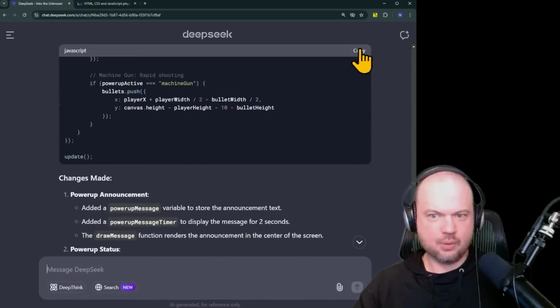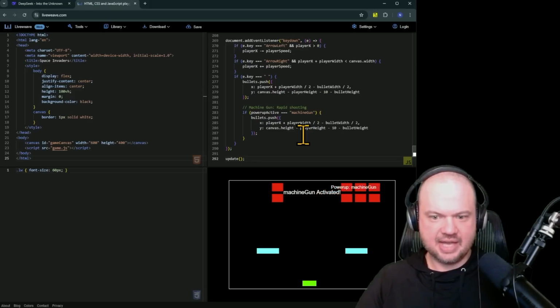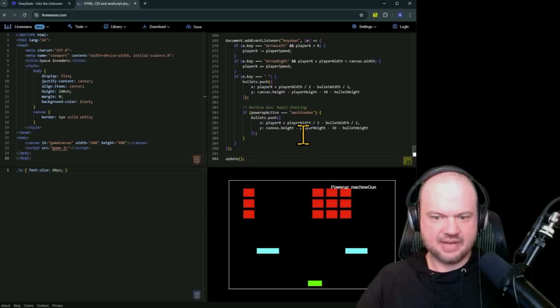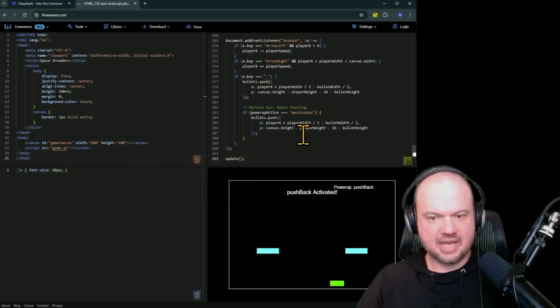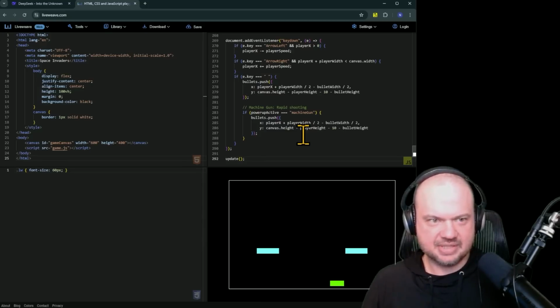Let's see how well that worked. All right, so machine gun activated. It does tell me which power-up I have now, which is pretty cool. It does not have the timer, although it does say power-up deactivated. Yeah, so basically when it runs out, it says power-up deactivated.